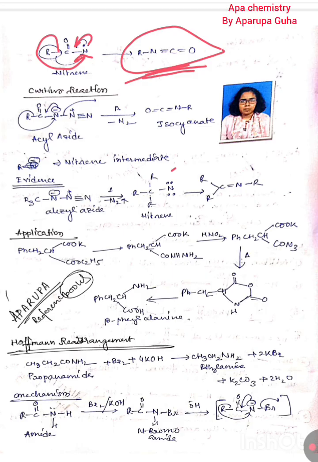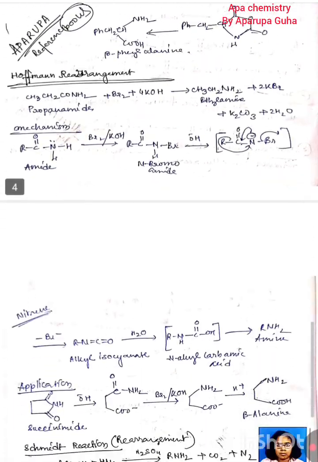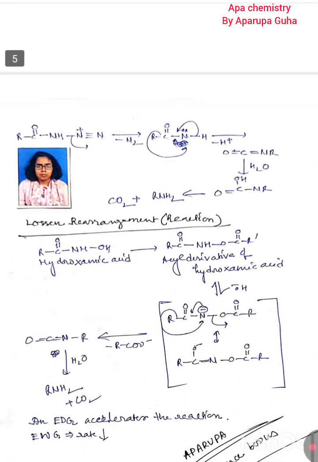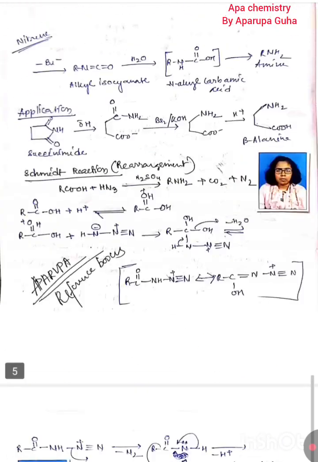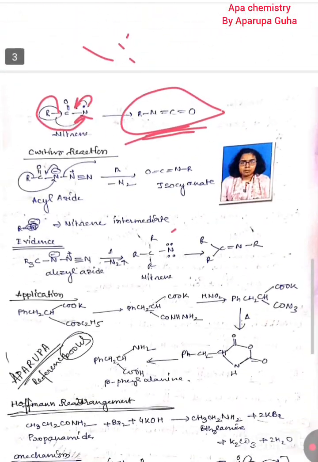Next one, now we have to go to nitrene in named reactions. Nitrene intermediates have high utility in such named reactions like Curtius reaction, Hofmann rearrangement, Schmidt reaction and Lossen rearrangement. In those reactions, nitrene has high utility. Why?